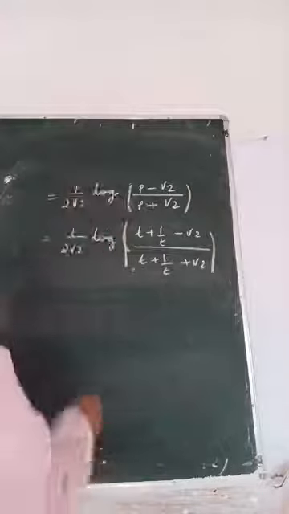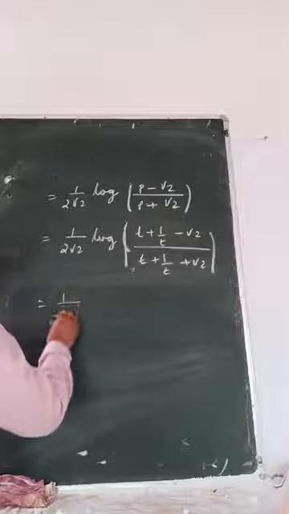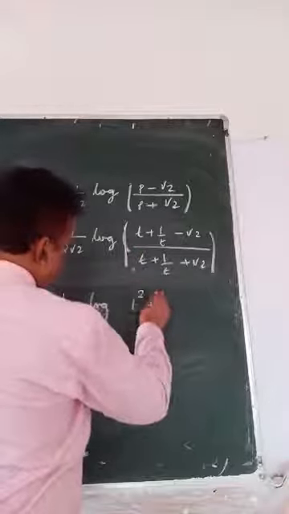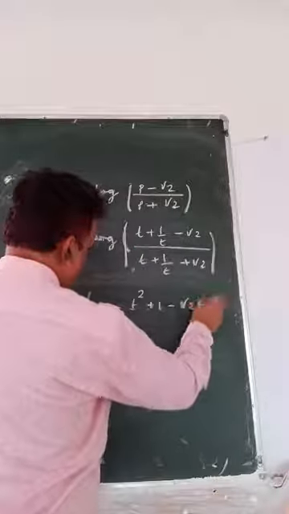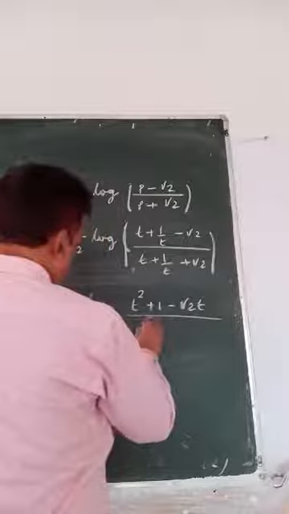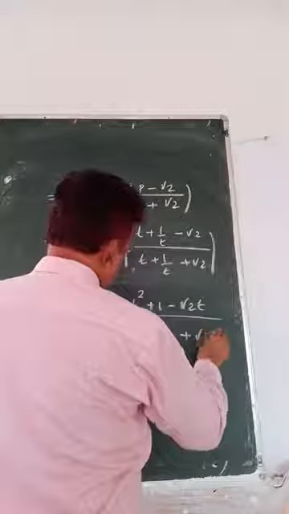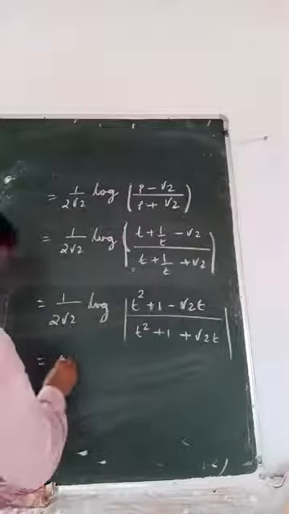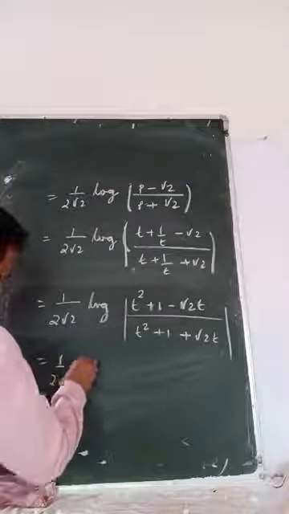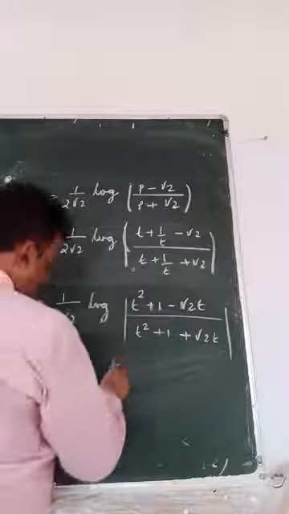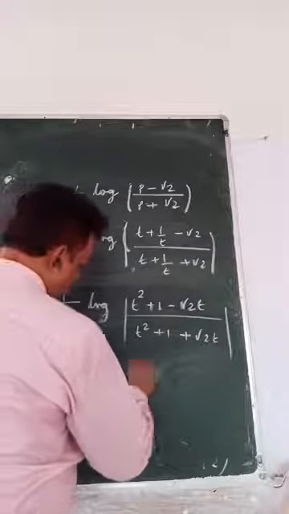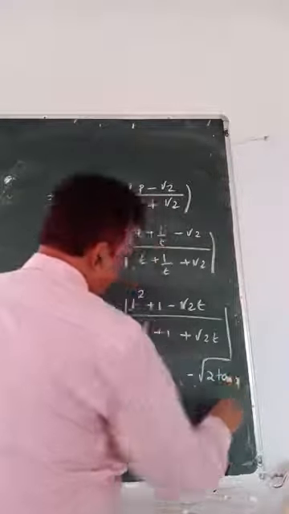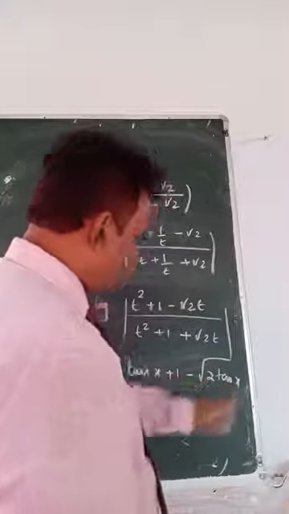If we simplify, 1 by 2 root 2 log (t square plus 1 minus root 2 t) by (t square plus 1 plus root 2 t). What is t? T is root over of tan x. Plus 1 minus root over of 2 tan x. Because t is also root over of tan x, root 2 will go inside.